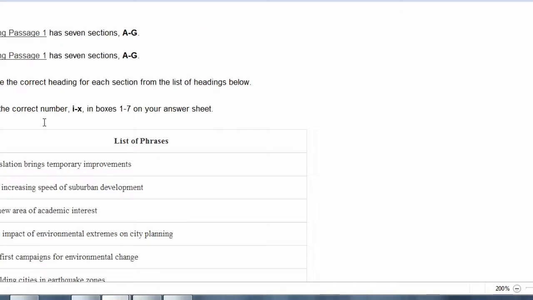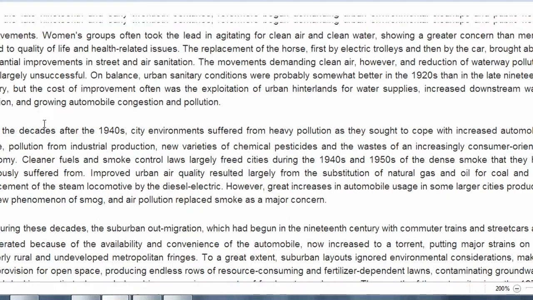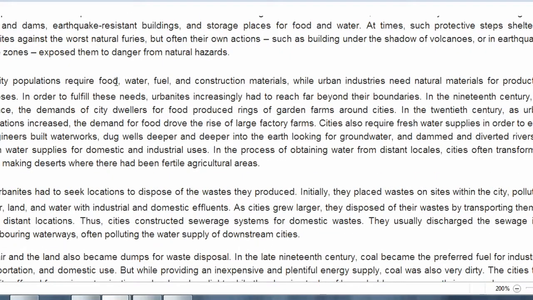Okay, now look at paragraph C. Paragraph C says city populations require food, water, fuel and construction materials, while urban industries need natural materials for production purposes. In order to fulfill these needs, urbanizing regions had to reach far beyond their boundaries. In the 19th century, for instance, the demand of city dwellers for food produced rings of garden farms around cities. In the 20th century, as urban population increased, the demand for food drove the rise of large factory farms. Cities also require fresh water supplies.